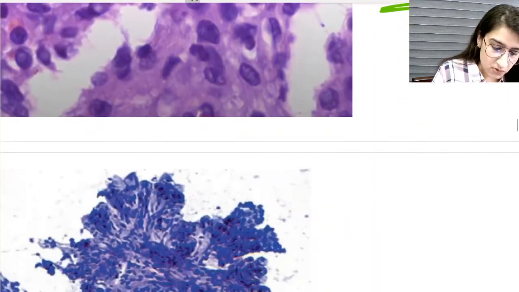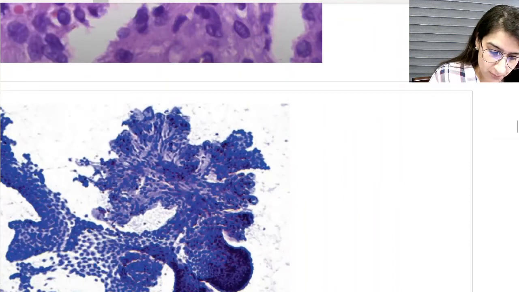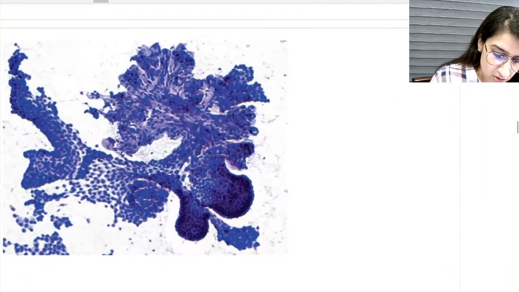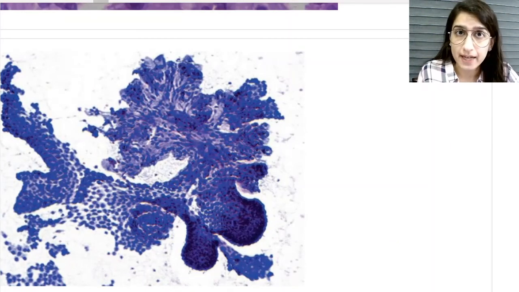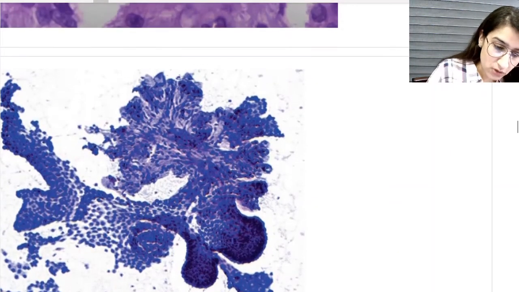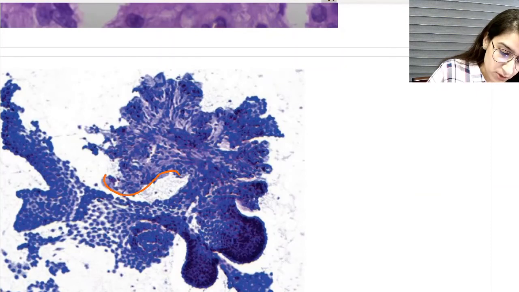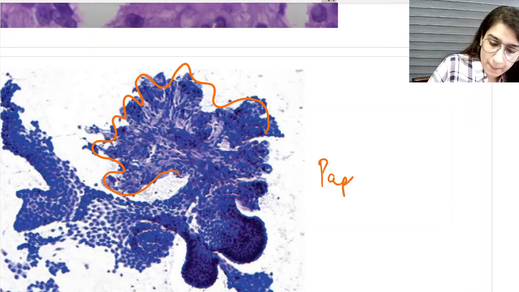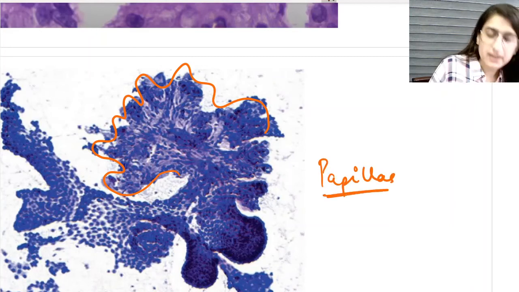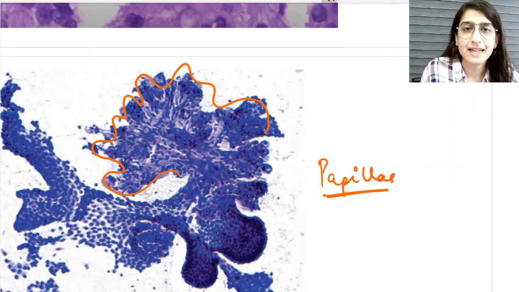Now as I told you, I have incorporated certain cytological pictures. This is how a papillary carcinoma of thyroid looks on an FNAC slide, a cytological slide. Can you again appreciate the very beautiful papillary pattern, like the branches of a tree? These are the papillae that we look for on a cytological slide in a case of papillary thyroid carcinoma.